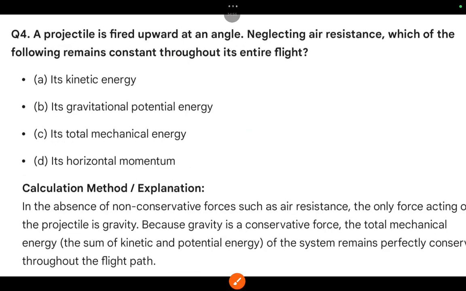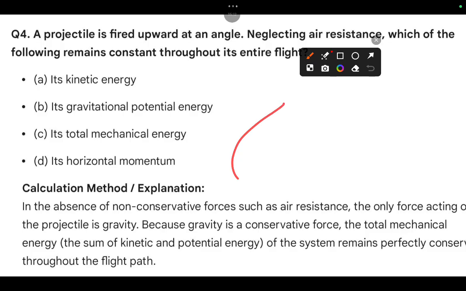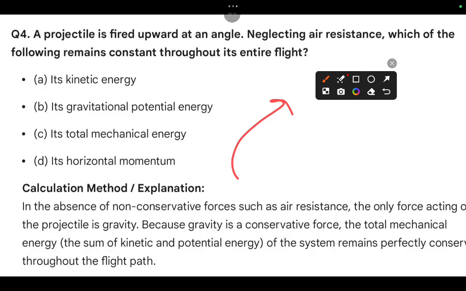What is question number 4? A projectile is fired upward at an angle, neglecting air resistance. Which of the following remains constant? You have taken a projectile fired upward at an angle. Projectile means a thrown object at a certain angle, that is theta. So one is thrown, so it is a projectile. Resistance is neglected. Which of the following is constant?